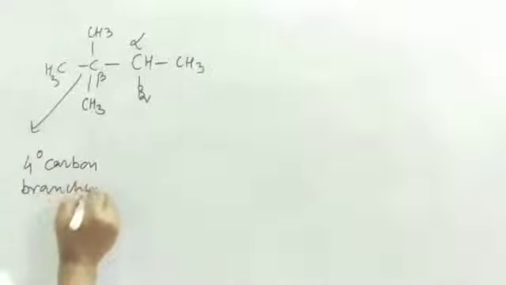This is beta carbon, this is alpha carbon. This is 4 degree carbon branching. Why is it called 4 degree? Because this carbon is connected to 1, 2, 3, 4 carbon atoms. So it is called 4 degree carbon branching.